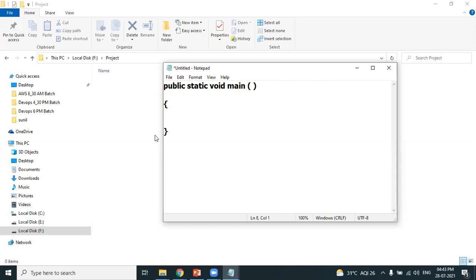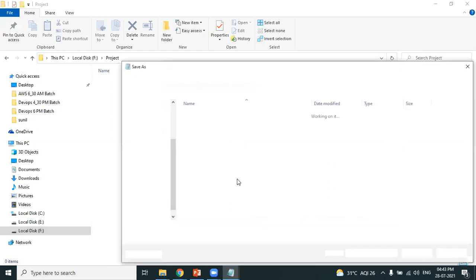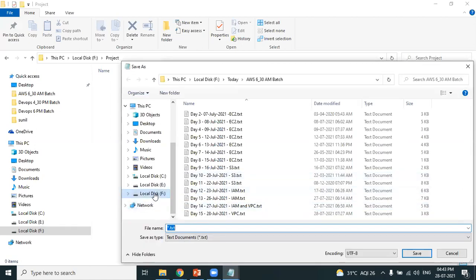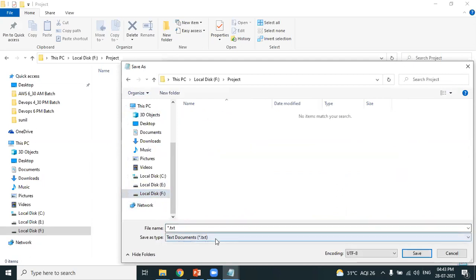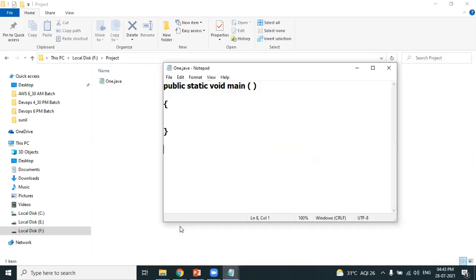Once I'm developing the source code, obviously I'll save it. I have created an exclusive special folder called the project folder. In that, I'm saving the source code, assuming the name of the file I'm writing as 1.java. Got it? Clear?